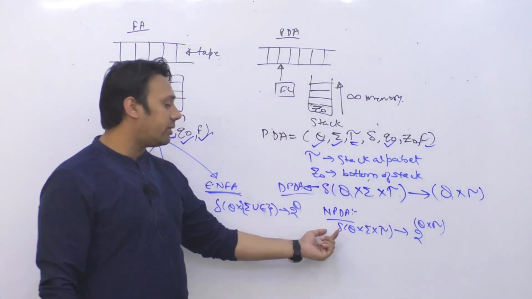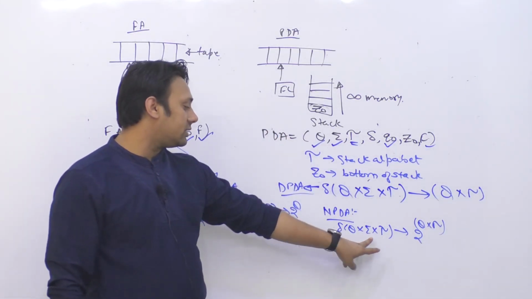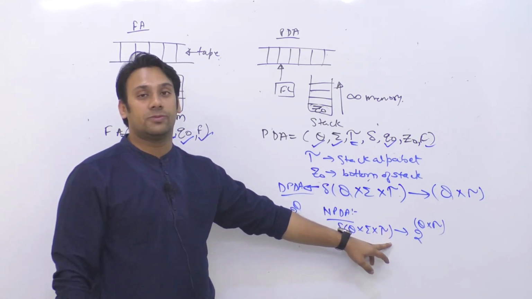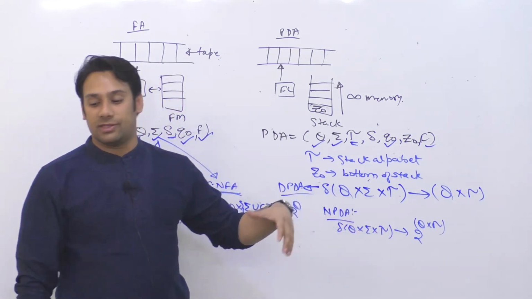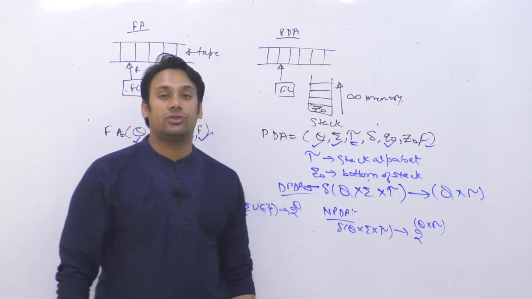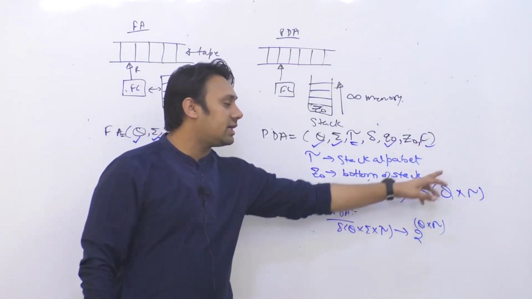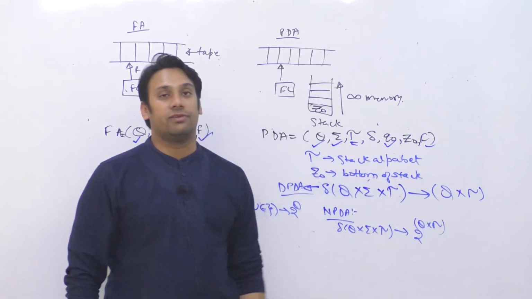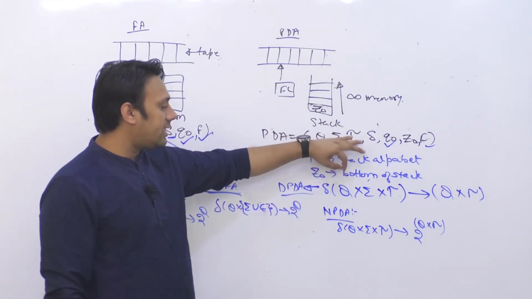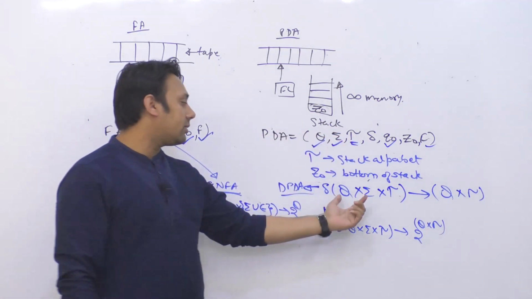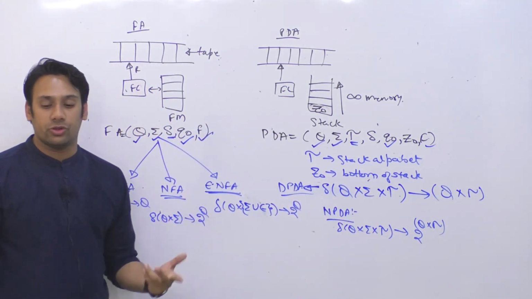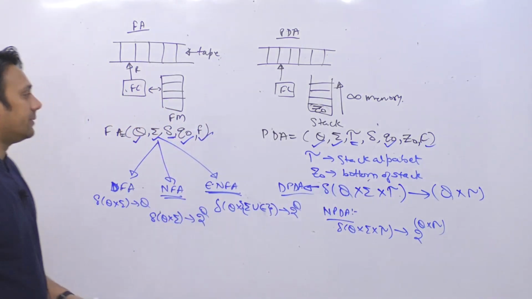But in the case of pushdown automata, we are making decisions on the basis of 3 things. The first thing is current state, current alphabet, and what is the alphabet which is present on the top of the stack. तो stack में इस समय पर कौन सा alphabet present है. On the basis of these 3 symbols, I am going to decide what is the next state I am going to go to and what will be the alphabet I am going to insert inside the stack. So again, as I said, here we are making decisions on 3 things, and there we are making decisions on 2 things. So let me show you with the help of an example, then you will be able to understand.